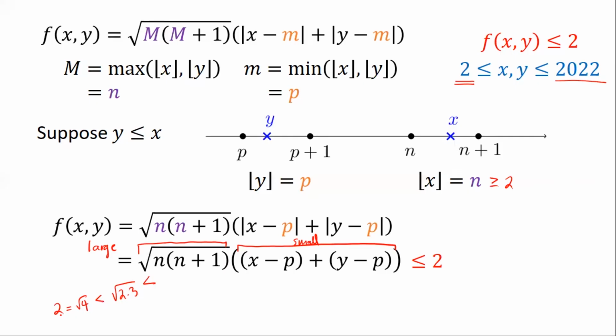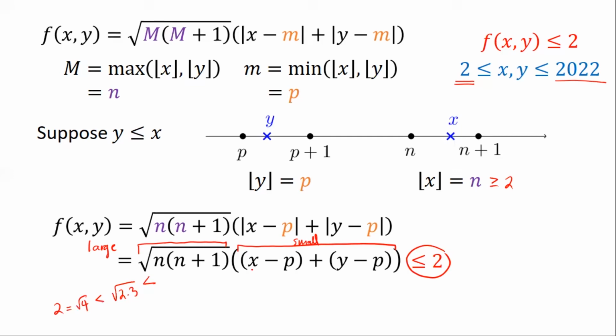So nakikita natin na nung first factor, it's not even going to be equal to 2, all right? Hindi man lang siya aabot sa 2 kasi the first factor, in its being large, it's strictly larger than 2. And yet, we want the product to be less than or equal to 2.